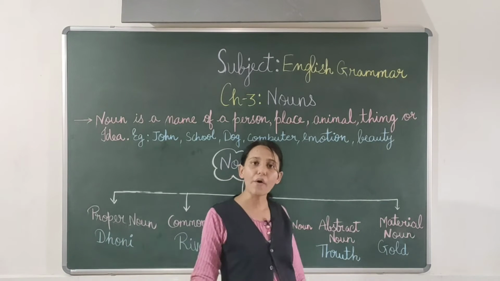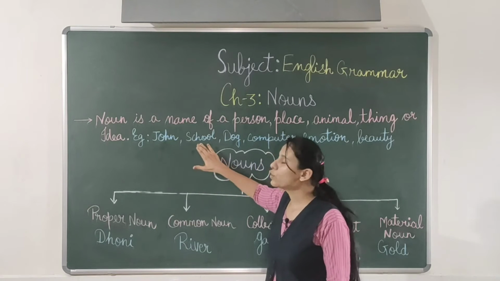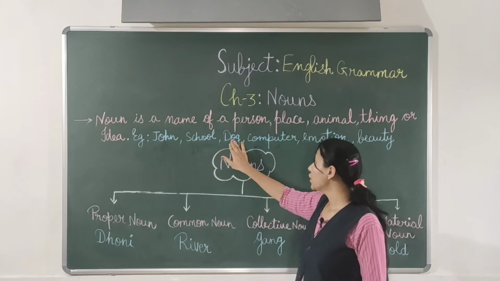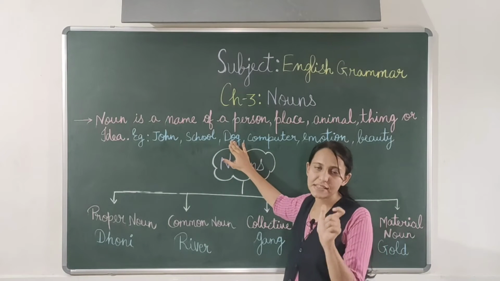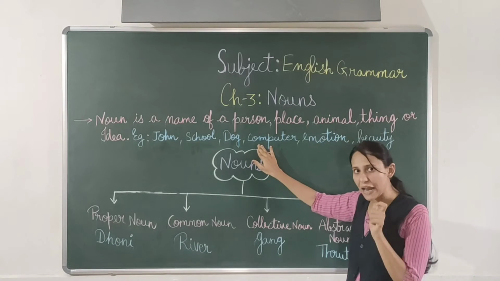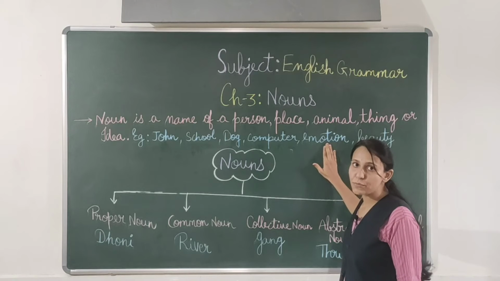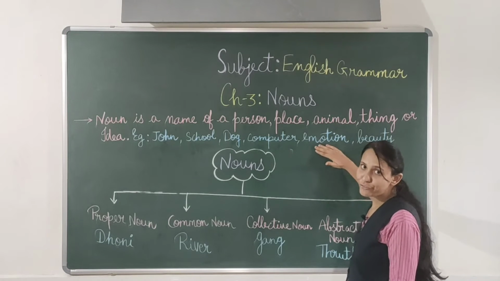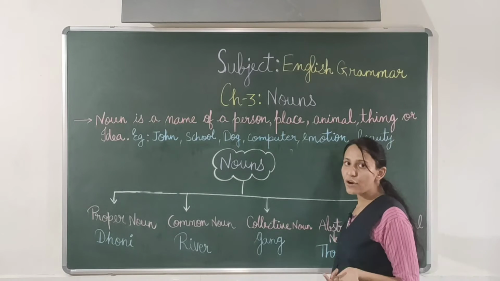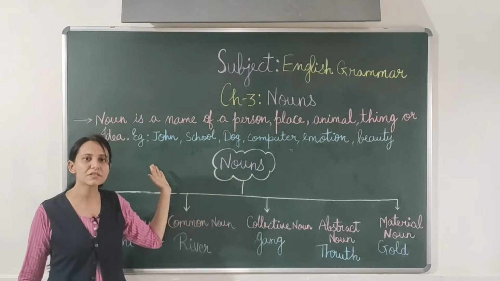If we say boy, boy is also noun. Now school. School is a noun. It is name of a place. Dog. Dog is a noun. It is name of animal. Computer. Computer is a noun. It is name of thing. Emotion. Emotion is name of feeling. Beauty. Beauty is the example of idea. So here these are the examples.